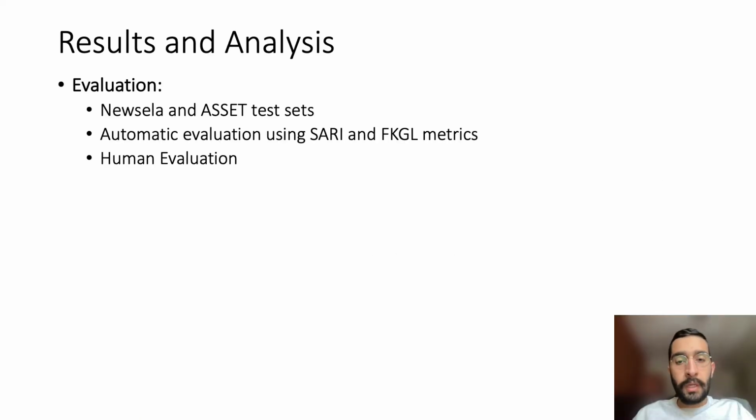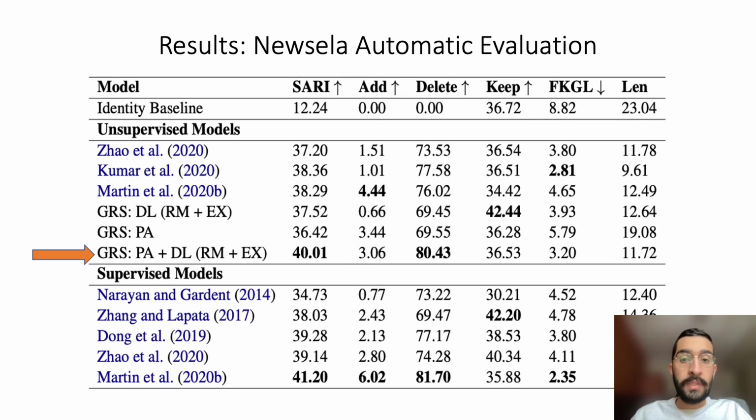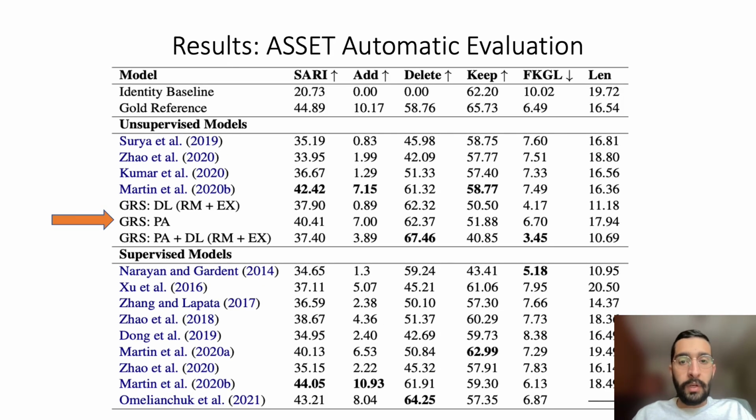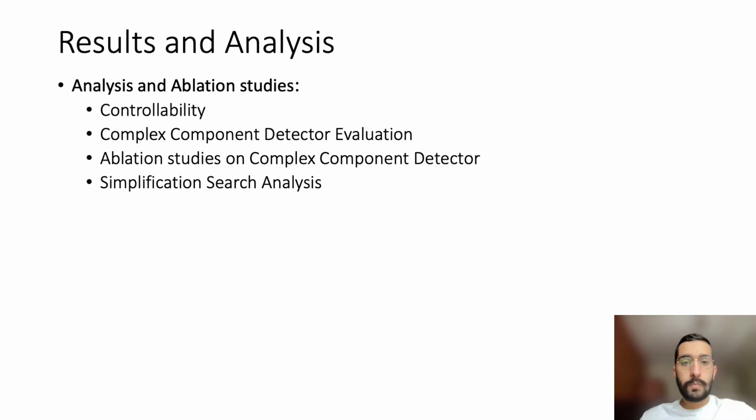We have evaluated our model on Newsela and ASSET test sets using SARI and FKGL evaluation metrics. Also, we have shown that human evaluation is aligned with the automatic evaluation. On the Newsela dataset, our best model outperforms previous unsupervised methods. On the ASSET dataset, we are the second best model among unsupervised models, but we close the gap between revision-based and generative approaches. We have shown that our model is controllable and analyzed the simplification search and the complex component detector module. You can find more details of these analyses in the paper.